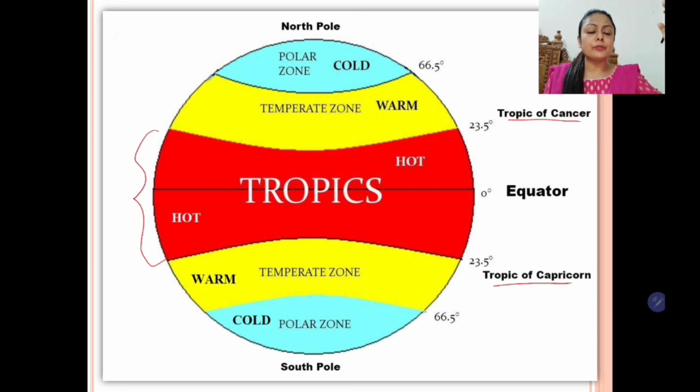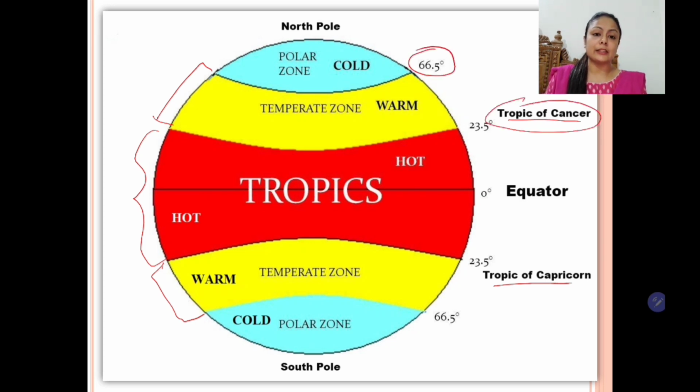But as we move further north and south, then this zone in the northern hemisphere and this zone in the southern hemisphere, between Tropic of Cancer to the Arctic Circle, that is 66.5 degree north, and in the southern hemisphere from Tropic of Capricorn to 66.5 degrees south, that is the Antarctic Circle.